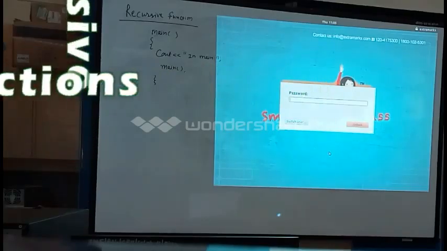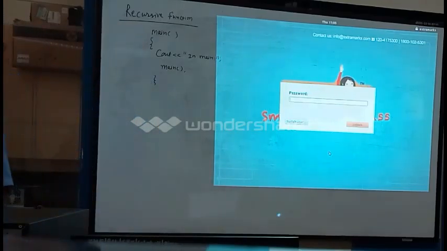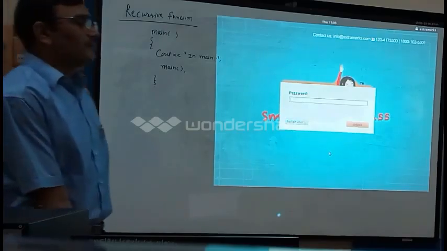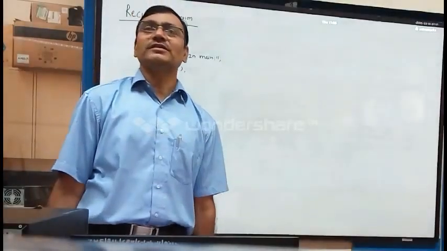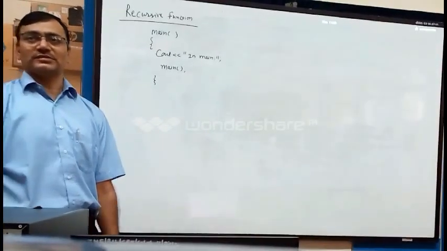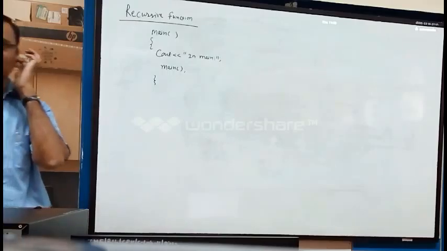So what I am talking about today is recursive functions, which you have not seen. Different types of functions are there, like we have seen the overloaded function. There is another category of function called a recursive function. The term recursive means repeatedly. A function which repeatedly occurs or is repeatedly called is called a recursive function.